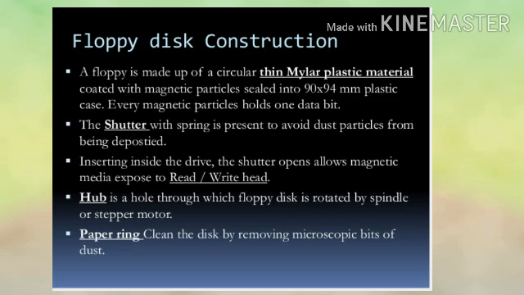When inserted inside the drive, the shutter opens, allowing the magnetic media to be exposed to the read or write head. The hub is a hole through which the floppy disk is rotated by a spindle or a stepper motor. The paper ring cleans the disk by removing microscopic bits of dust.